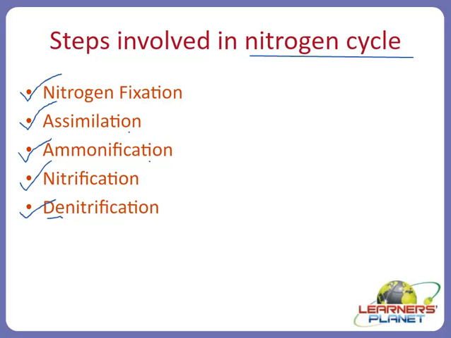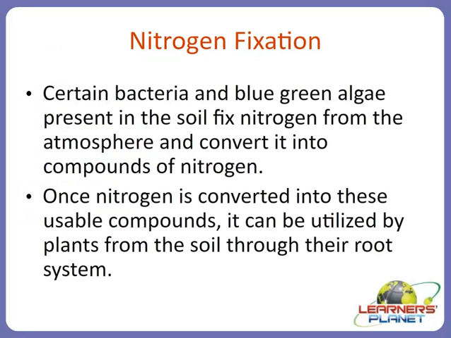Now let us have a look at the details of these steps, which organisms are involved and what actually happens here. So nitrogen fixation, we have already said, means the conversion of the elemental form of nitrogen into usable compounds, that is like nitrites or nitrates, by microorganisms.